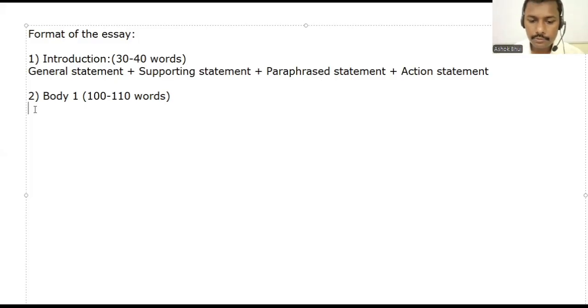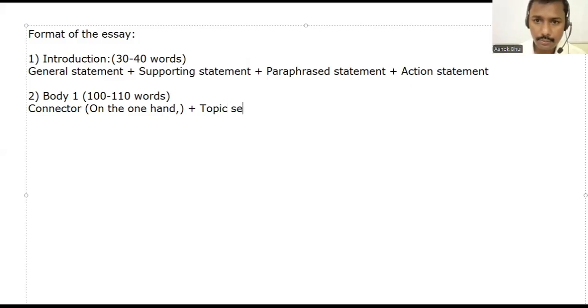So what comes first? Here we can have a connector. What connector can we use? A generalized connector, for example, you can say, on the one hand. This is just an example, you can replace it later on. On the one hand, then you can give a comma here. And after that, you can add a topic sentence.